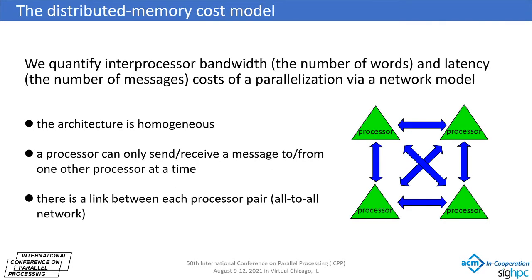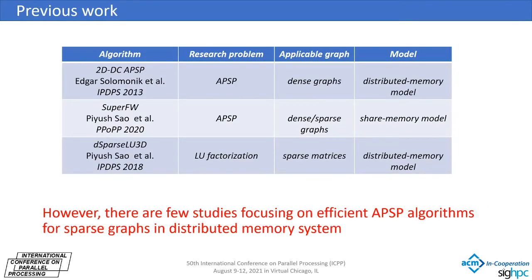Let's move to the theoretical model of our research. In the distributed memory model, there are P processors. Each processor has a memory of size M words, and the processors communicate with each other via a network model. We count the communication cost in terms of number of words and number of messages. The architecture is homogeneous in this model, and each processor can communicate with one processor at a time. Besides, we assume that there is a link in the network between each pair of processors, that is, the network has all-to-all connectivity.